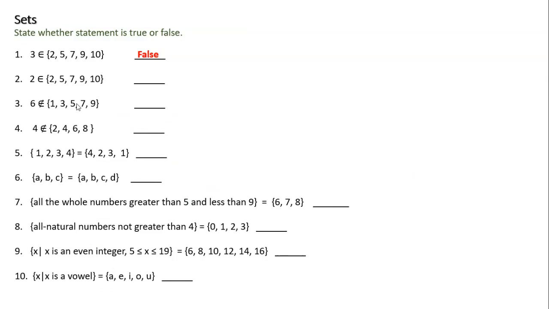Okay? What about number 2? Is 2 an element of that set? Yeah, you see that 2 is in that set, so this is a true statement. Yes? So here on number 2, 2 is an element of the set. Again, in the previous one, 3 is not an element of the set. Okay, what about number 3? Number 3 says 6 is not an element in this set. Oh, this one is a true statement because 6 is not an element in that set.